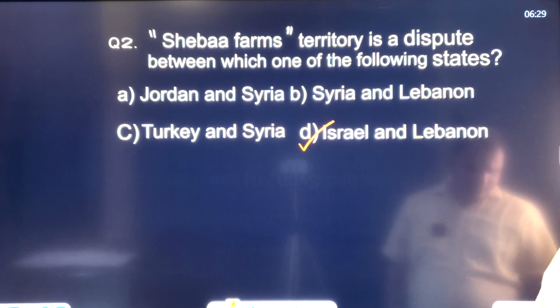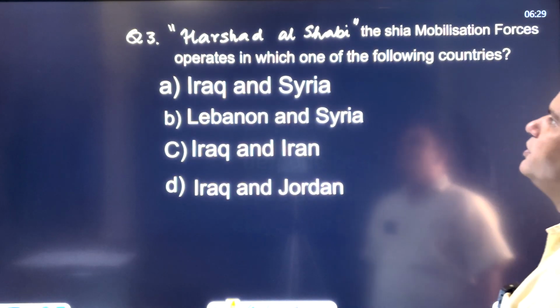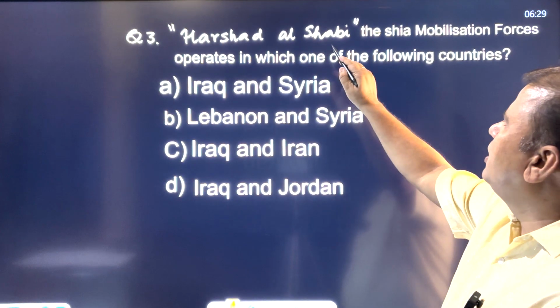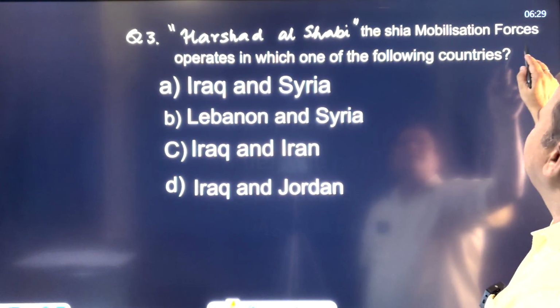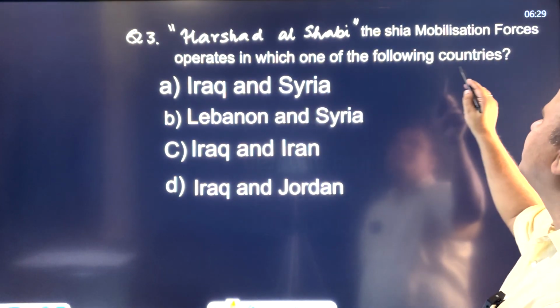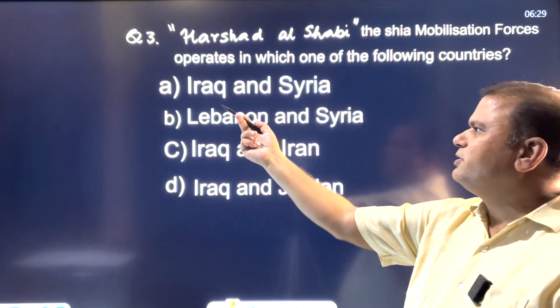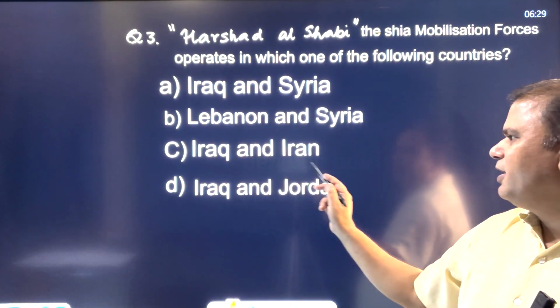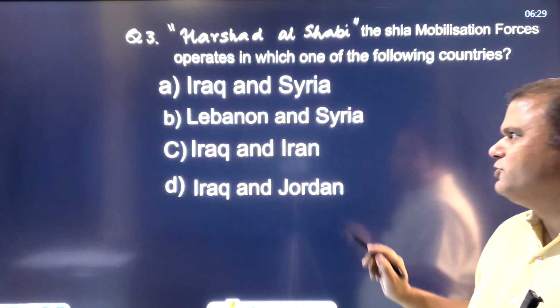Now let's see the next question. The question is: Harakat al-Shabi, the Shia mobilization forces, operates in which one of the following countries? Options read like this: Iraq and Syria, Lebanon and Syria, Iraq and Iran, and Iraq and Jordan.